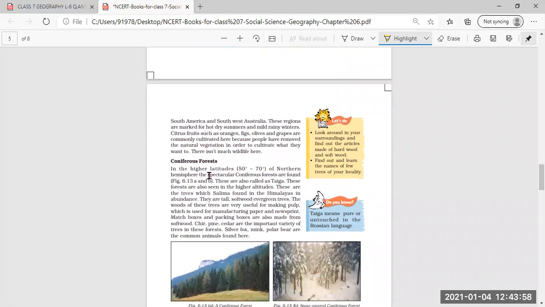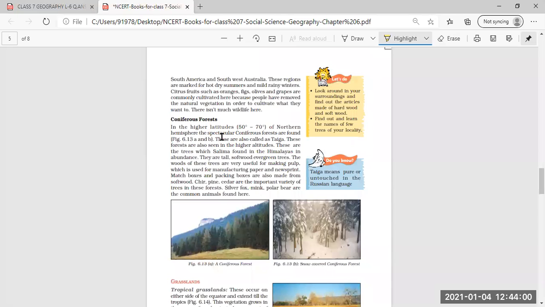Then coniferous forest. In this, we have seen that the higher latitudes of the northern hemisphere have the coniferous forest.